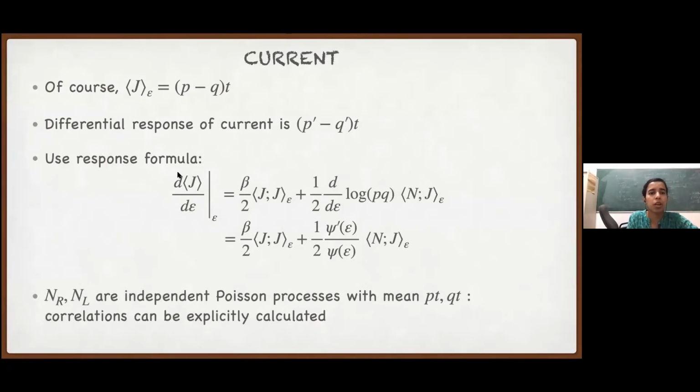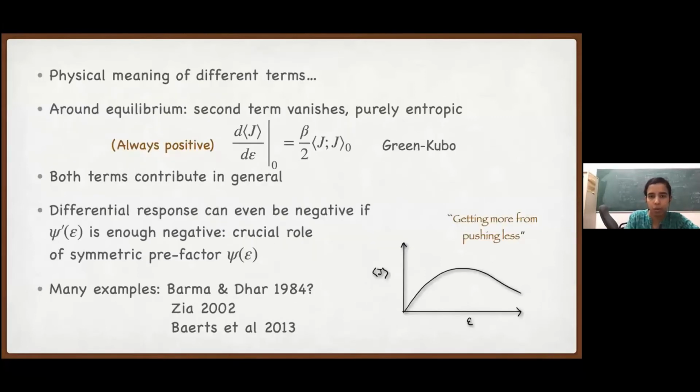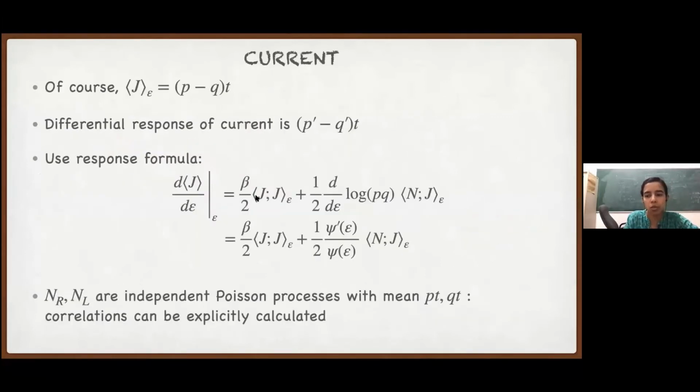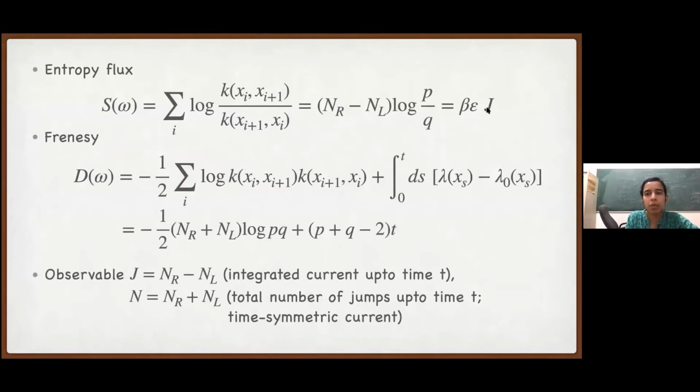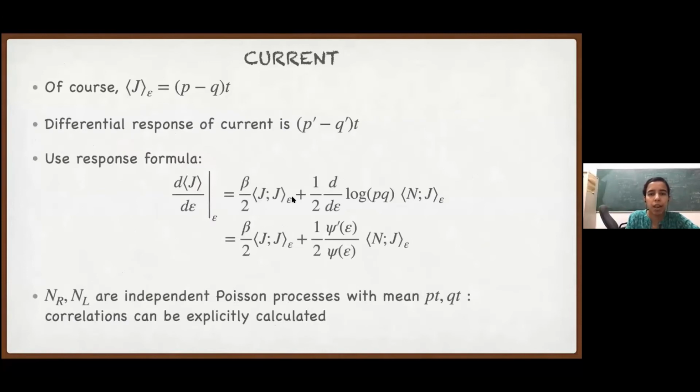If we use the response formula, we have the s prime term. We had s as beta epsilon j, so s prime would be just beta j. So we have the variance of the current in epsilon, because now we are changing epsilon to epsilon plus d epsilon. So we already have a drive and we are changing the drive by a small amount and asking how much the current will change.